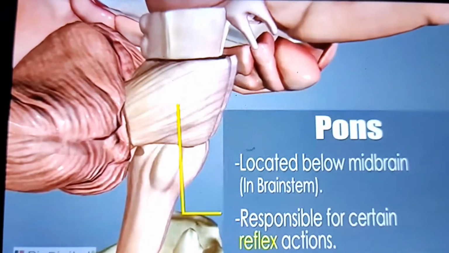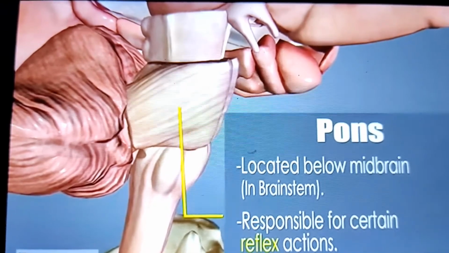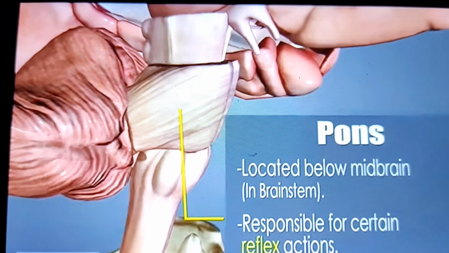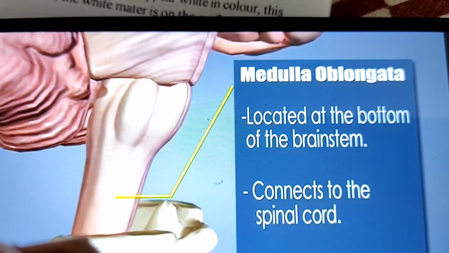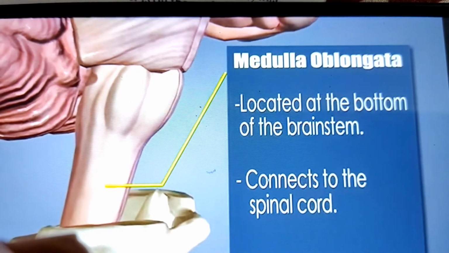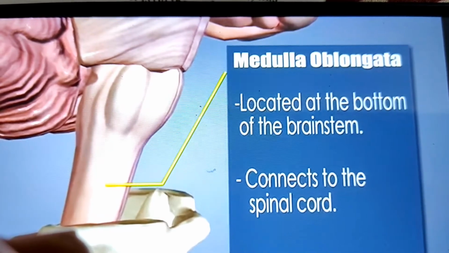The pons varolii is also located below the midbrain in the brainstem. It is responsible for certain reflex actions. The medulla oblongata, located at the bottom of the brainstem, connects to the spinal cord.